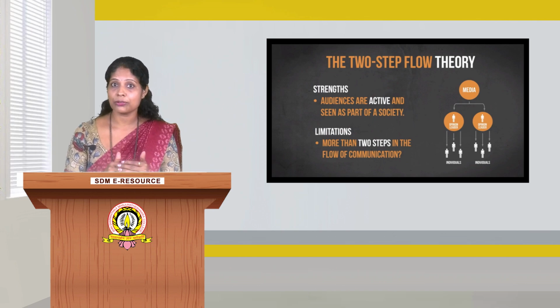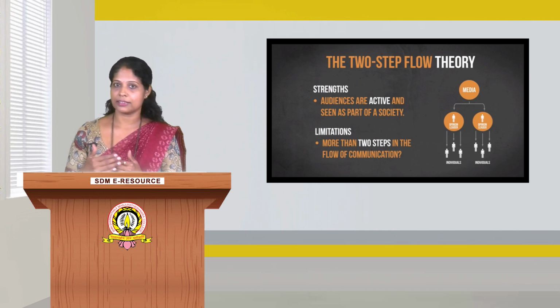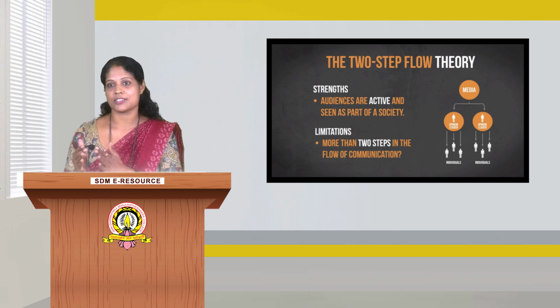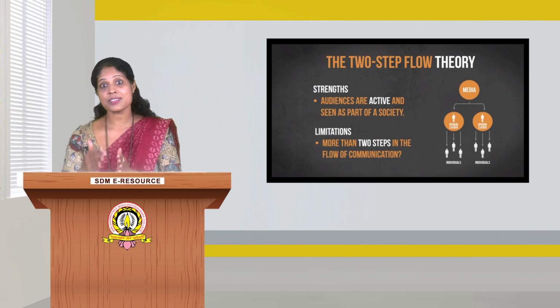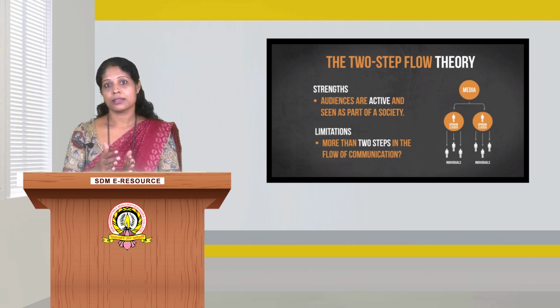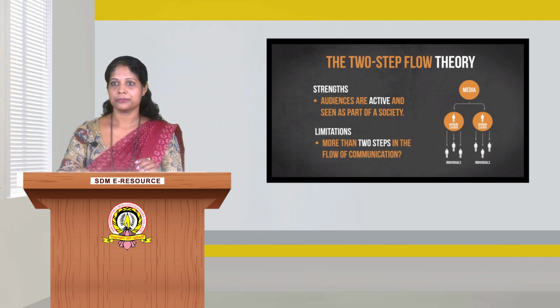They are very active members of social groups, they are literate people, they are good at consuming media content, and they are very good at influencing people because of their communication skills. So, there are two steps in the process of mass communication content passing to people.